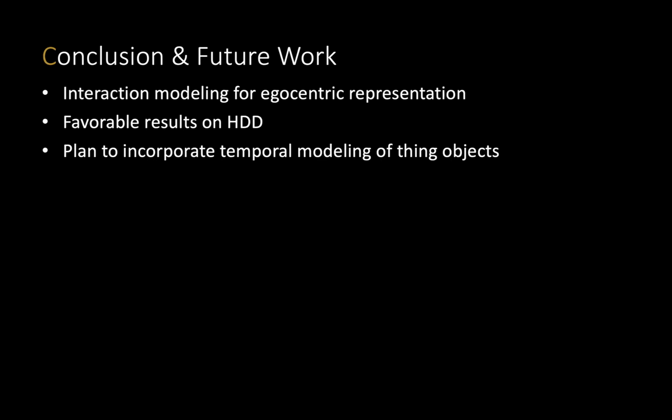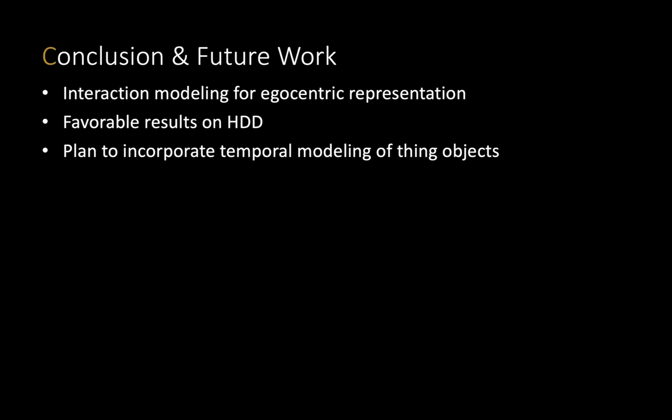In conclusion, we propose a framework to model complicated interactions between driver and road users using graph convolution networks. The proposed framework demonstrates favorable quantitative performance on the HDD dataset. Qualitatively, we show the model can capture interactions between the ego vehicle and stuff objects and between the ego vehicle and thing objects.